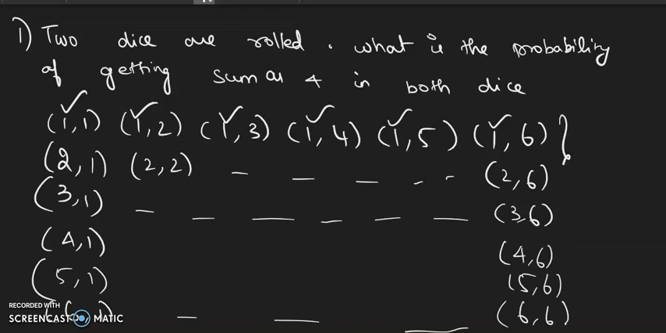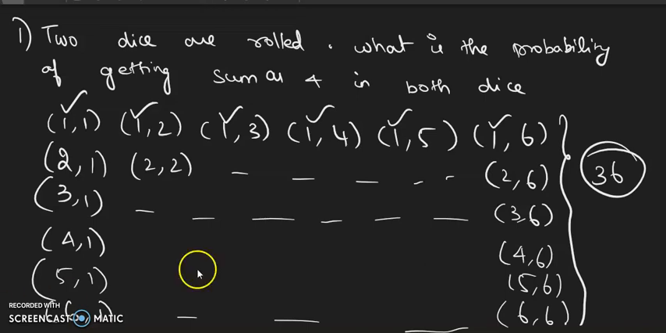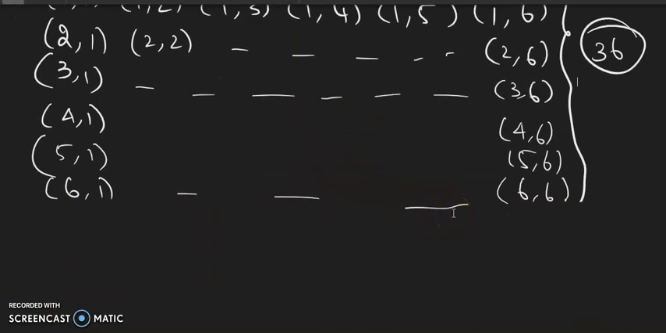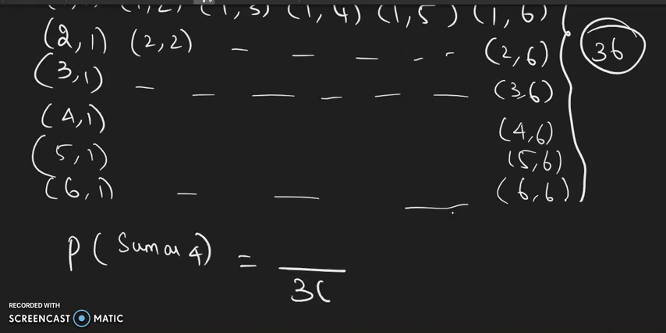So, how many total cases are there? If we count all of them, it is going to be 36. So, your denominator is 36 in this case. So, the probability of getting the sum as 4 is, denominator I have written 36.